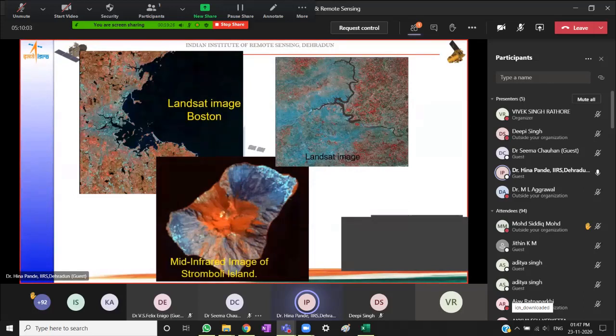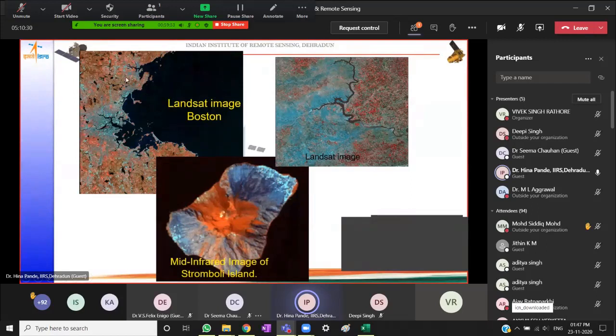Now, quickly in the next 5-10 minutes, I will make you go through a few samples of images. So you are made familiar with how different kinds of data sets, which vary in terms of spatial, spectral, radiometric resolution, etc., and what kind of information we are able to derive from these data sets.